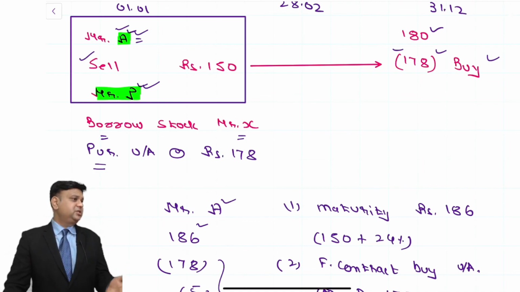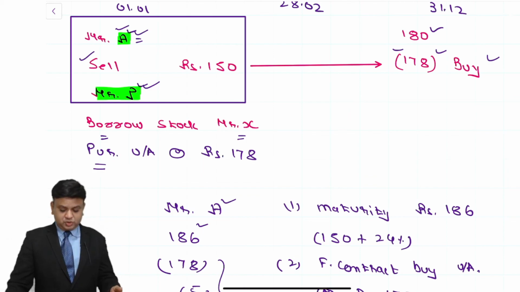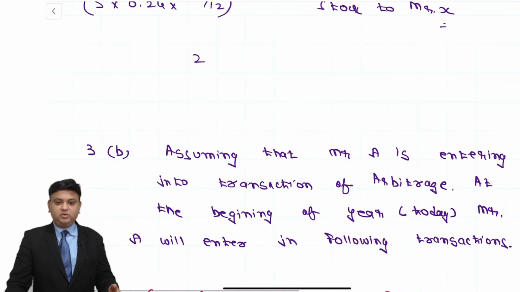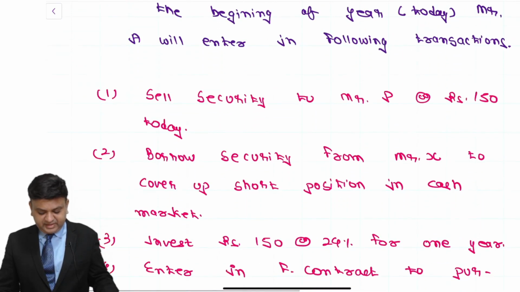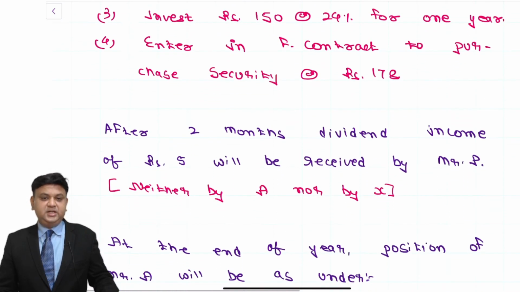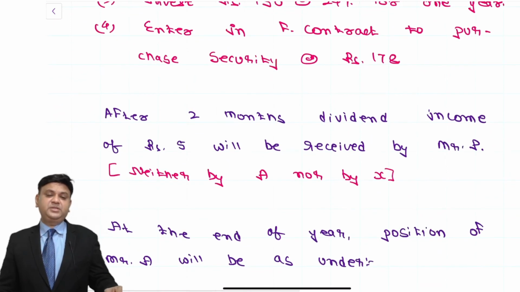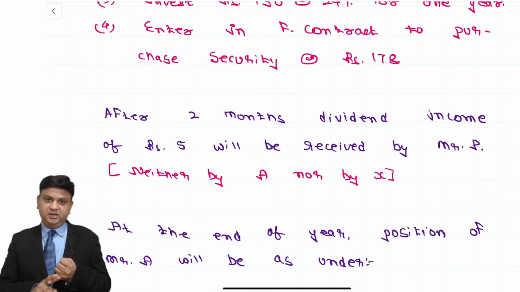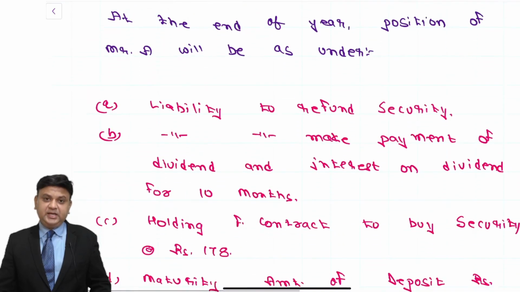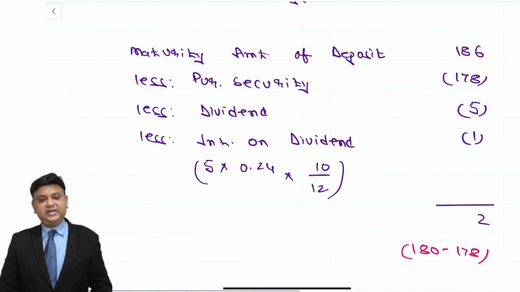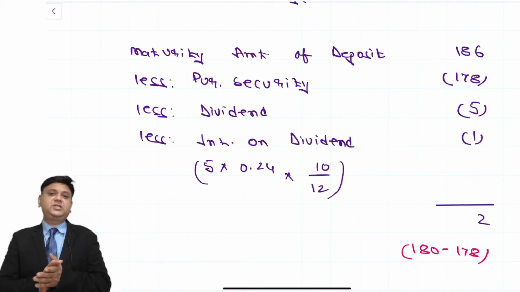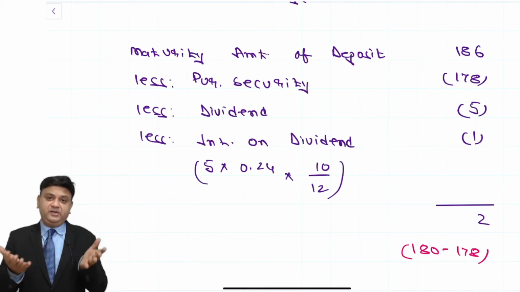So today you should sell security. So today you are going to sell, and to cover up the short position you are going to borrow. Importantly, we understand that the lender of the security is required to be compensated not only with the security but also with the dividend income and interest on dividend. You can very well understand that at the end of the year price of the security might have increased even to rupees 500.